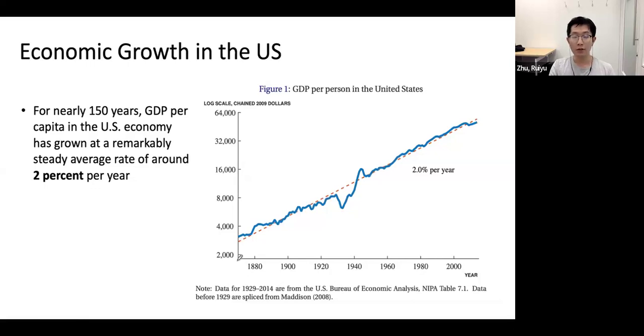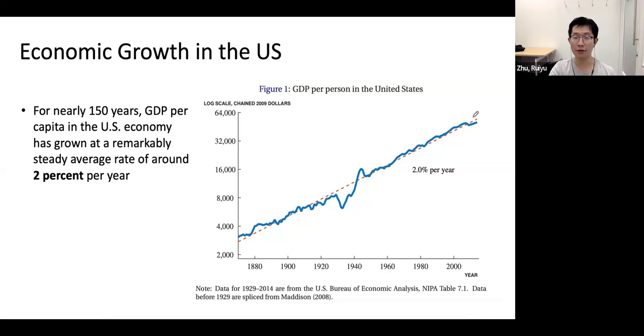So what's the economic growth like in the US? For nearly 150 years, the GDP per capita in the US has grown at a remarkably steady average rate of 2% each year. You can see the figure here. The red dashed line shows the value with a steady 2% increase each year, and the blue line is the GDP per capita in the US. These two lines align with each other very well, right?